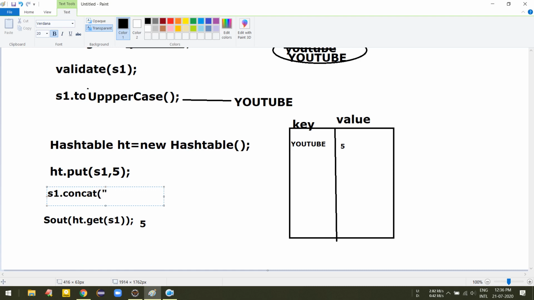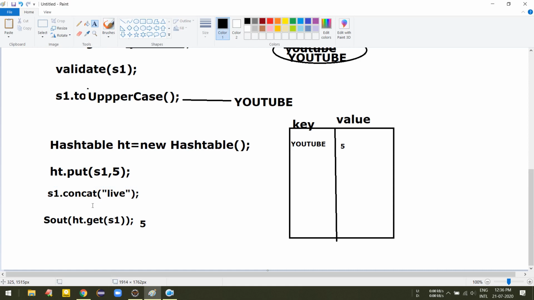Concat is a function which adds one string to another string, same as a plus operator. We are also going to discuss this method more later.